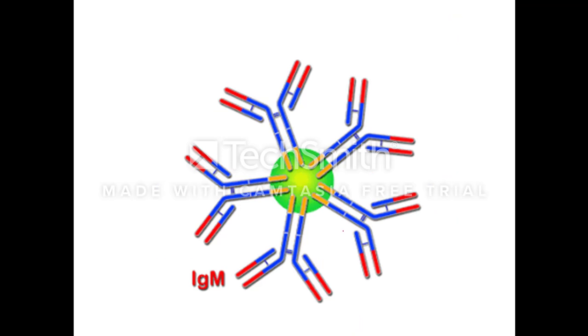Next, we will move on to IgM. IgM is the largest of the immunoglobulins. You can see here, this is the largest immunoglobulin. It is often referred to as macroglobulin because of its molecular weight of around 900,000 Dalton. It exists as a pentamer, and the monomeric unit has a molecular weight of around 180,000 Dalton. IgM accounts for about 5 to 10% of the total immunoglobulin, with an average serum concentration of 1.5 milligram per ml.